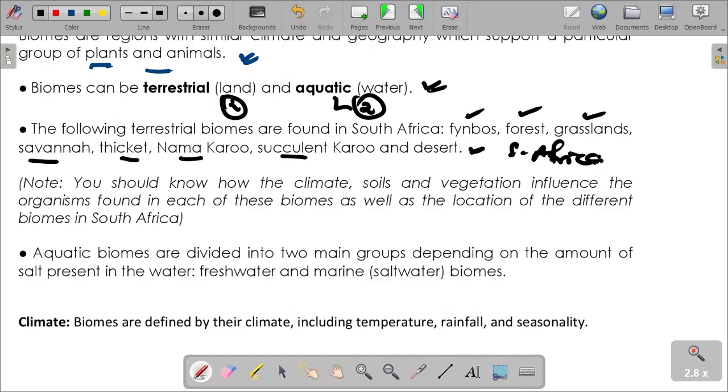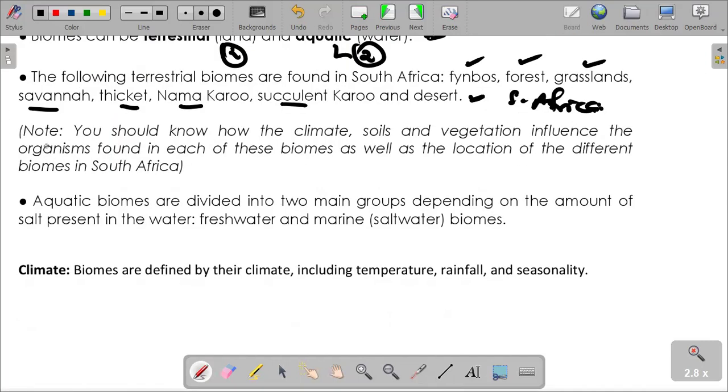This is NB, I want you to take note of. You should know how the climate, the soils and the vegetation influence the organisms found in each of these biomes, as well as the location of the different biomes in South Africa. Aquatic biomes are divided into many groups, depending on the amount of salt present in the water. So we talk about fresh water, and we can talk about marine salt water.